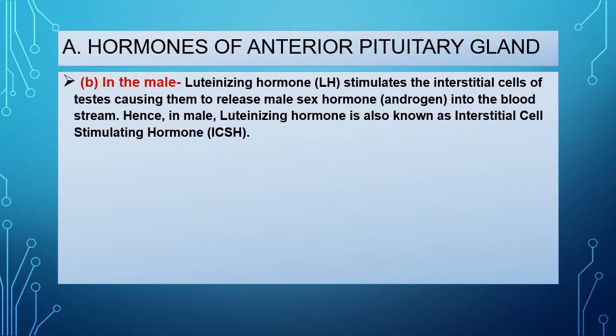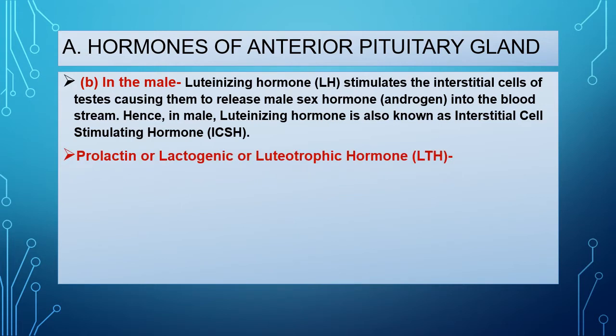In case of male, luteinizing hormone stimulates the interstitial cells of testes, causing them to release male sex hormone, that is androgen, in the blood. Hence, in male luteinizing hormone is also known as interstitial cell stimulating hormone, abbreviated as ICSH.